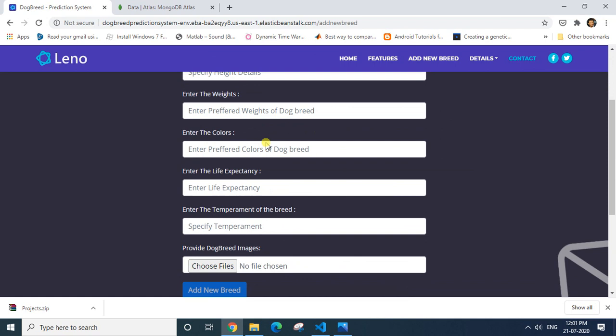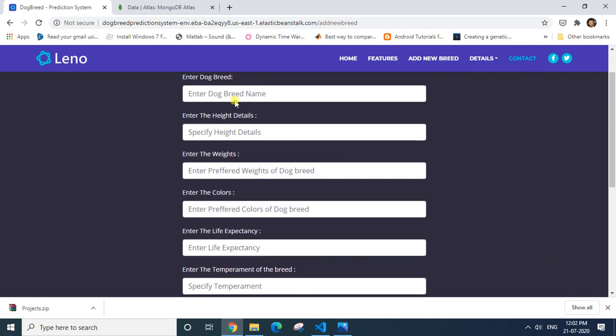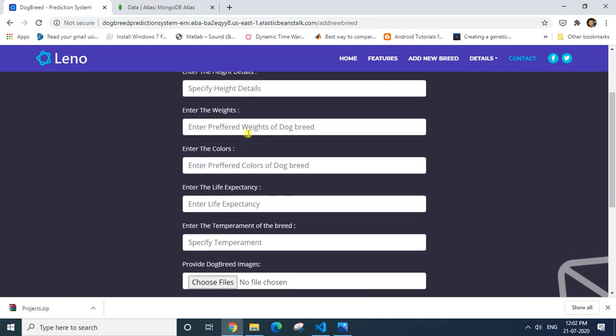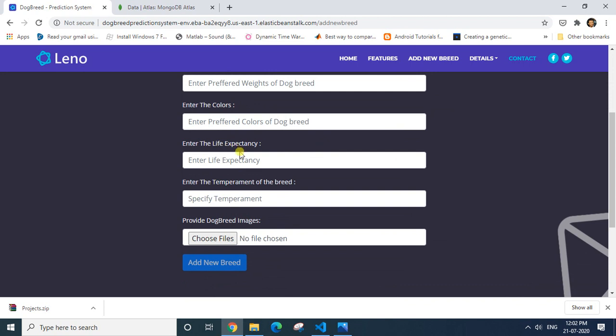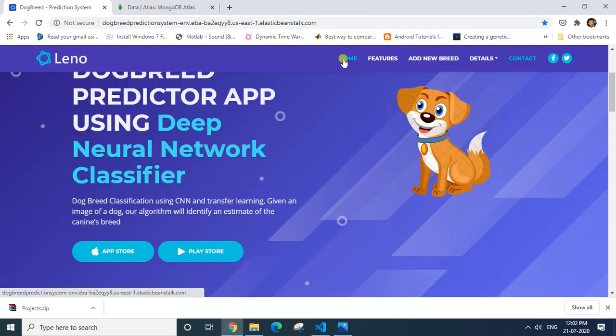So you can add all the breeds, like what is the dog breed name, height, weight, color, life expectancy, what is the lifespan, what is the temperament of the breed, what are the special features of the breed, and different images. You can add nearly 10 plus images for each of the dog breed. So again, I'll go back to the home page.